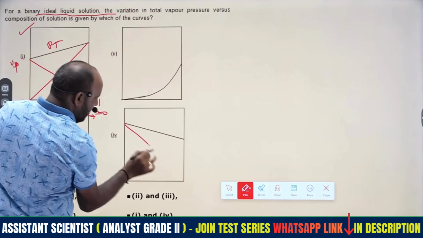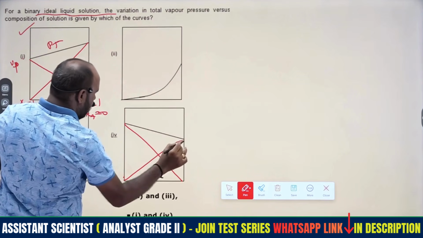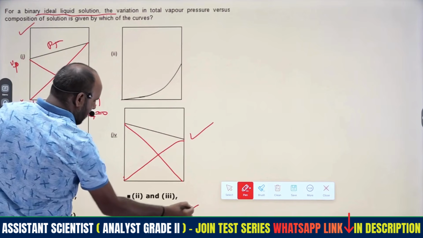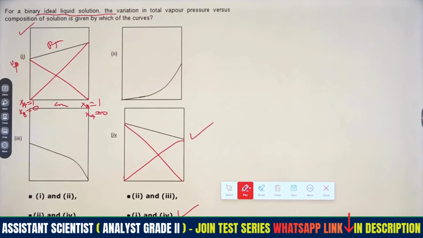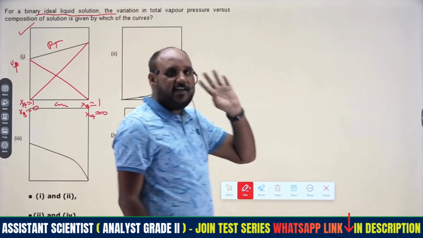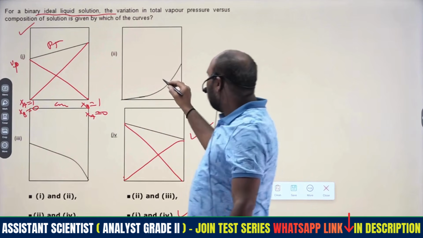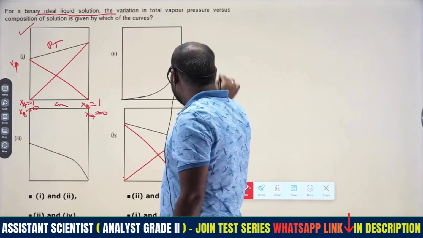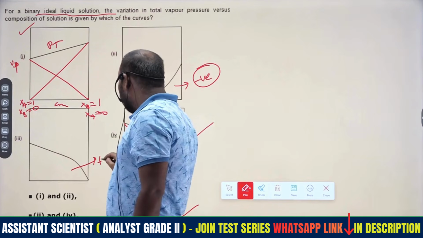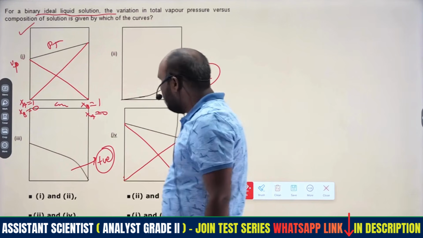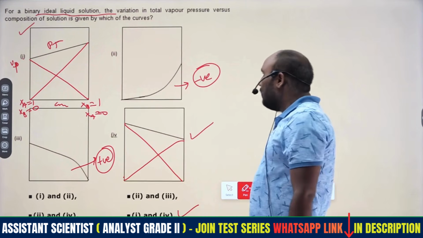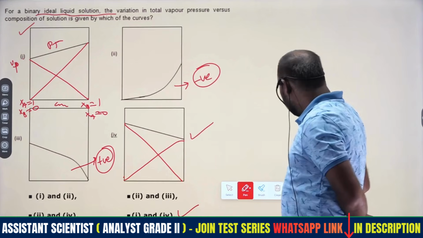Similarly, here we get straight lines only. These two, 1 and 4, are applicable. The remaining two are curves, meaning they deviate. This one is the negative deviation, and the one on the upper side is the positive deviation. So the answer will be 1 and 4, regarding ideal solutions.